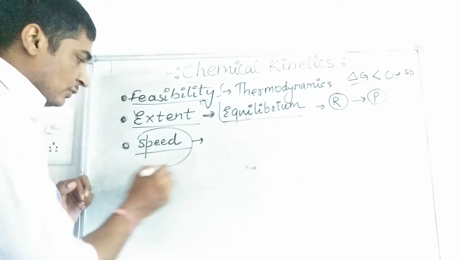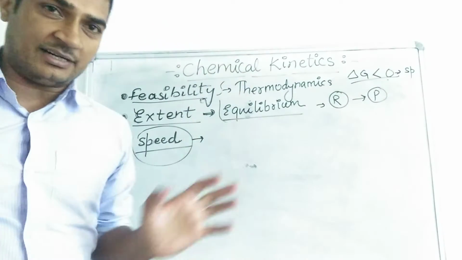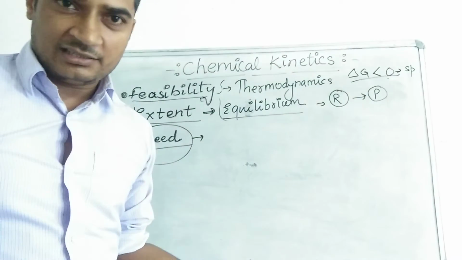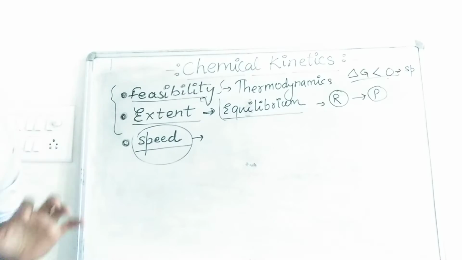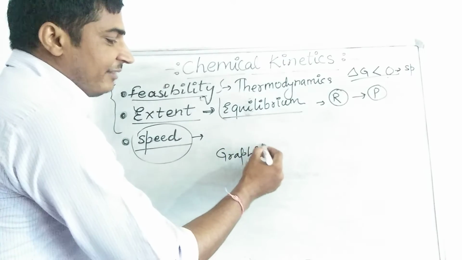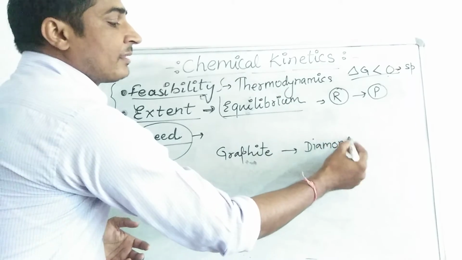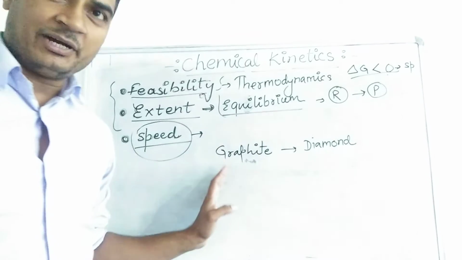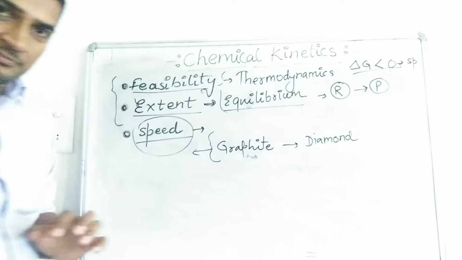The next thing is important. Suppose any reaction is feasible, it is spontaneous and it proceeds in the forward direction to a larger extent, or we can say most of the reactants convert into product before attaining the equilibrium. But if the reaction is taking a very long time, we take an example, graphite converts into diamond, suppose this is a reaction. But if we observe graphite or diamond, we do not find the graphite converting into diamond, because the reaction takes a very long time.